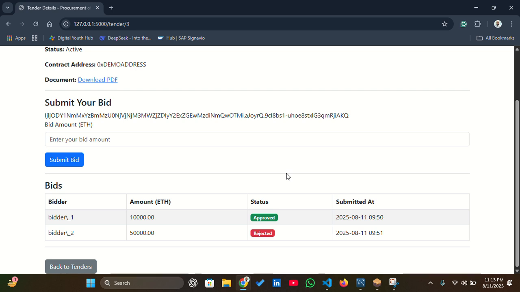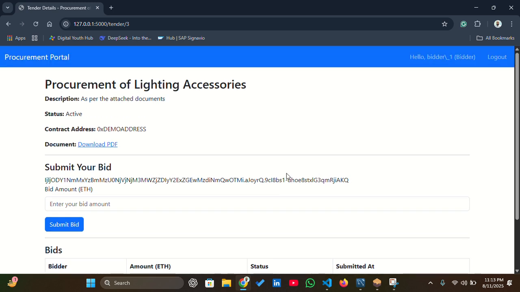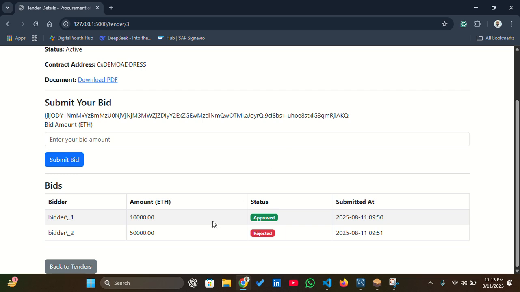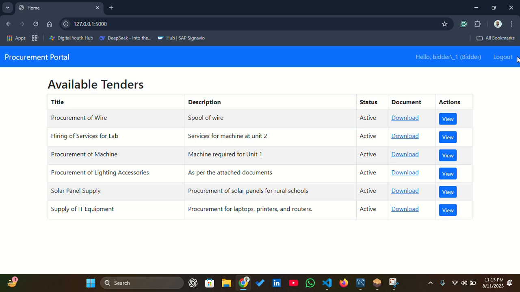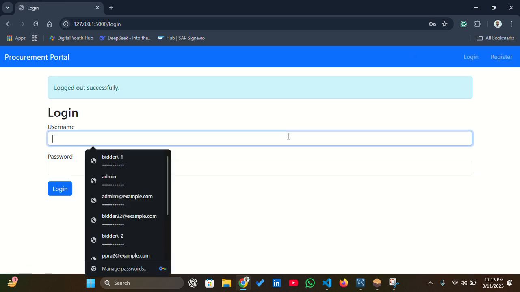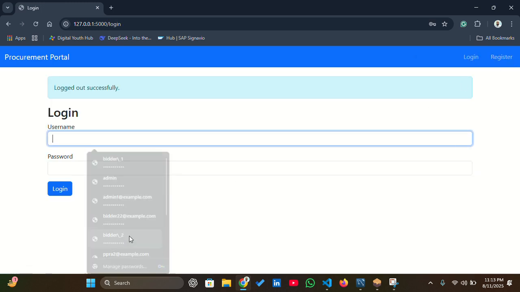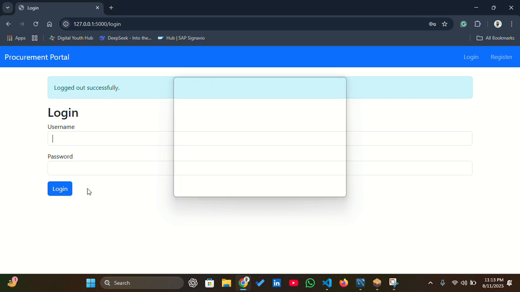This is a sample procurement project that I did. It is a procurement of lighting accessories, and as you can see, bidder one has bid 10,000 Ethereum, and bidder two has bid 50,000 Ethereum. The admin has approved the first bidder and rejected the second bidder based on price. The same can be accessed by the second bidder, and he will get the same information, obviously, because transparency is key.